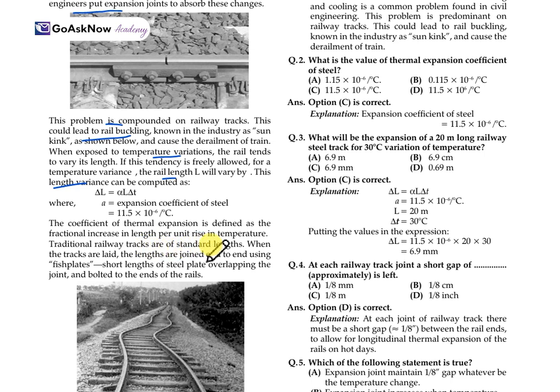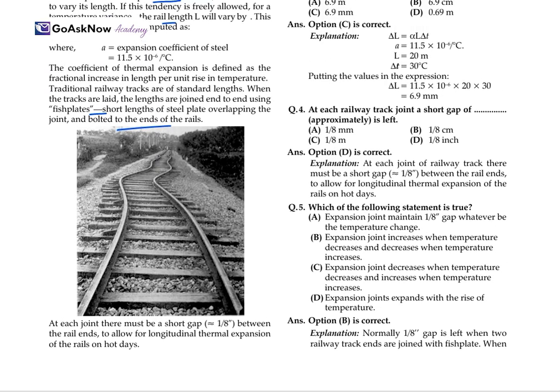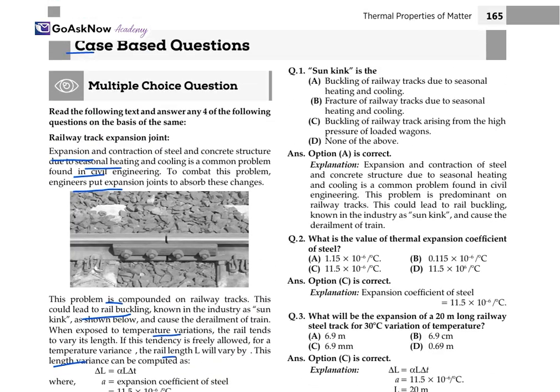Traditional railway tracks are of standard length. When the tracks are made, the lengths are joined using fish plates, short lengths of steel plate overlapping the joint and bolted to the ends of the rails. At each joint, there must be a short gap between the rail ends for the longitudinal thermal expansion of the rail on hot days. So, a sun kink is the buckling of the railway.